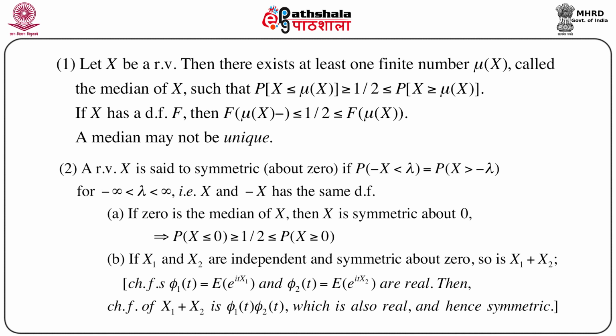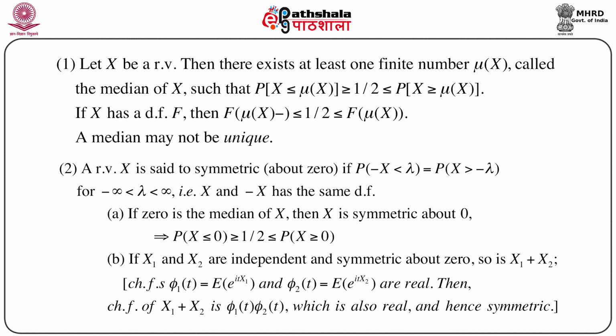We have already seen this next result while discussing characteristic functions. That is, if X1 and X2 are independent random variables that are symmetric about 0, then so is X1 plus X2. That means X1 plus X2 is also symmetric about 0. The proof is very simple.